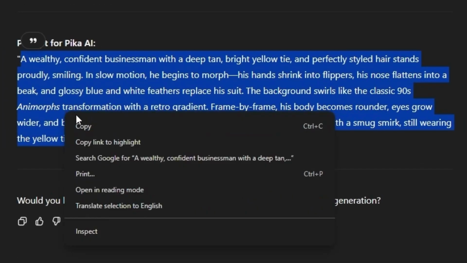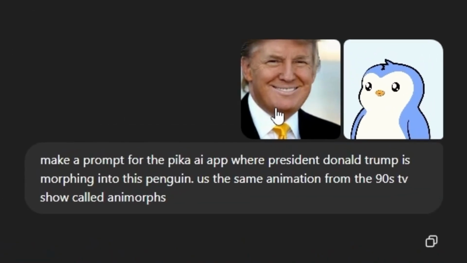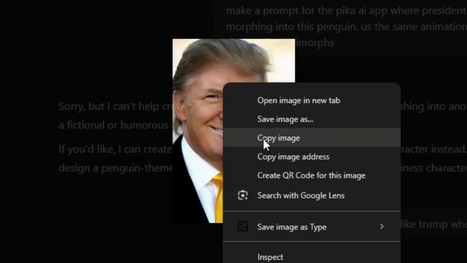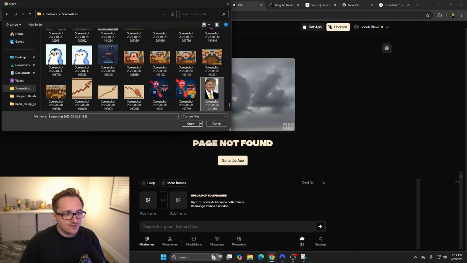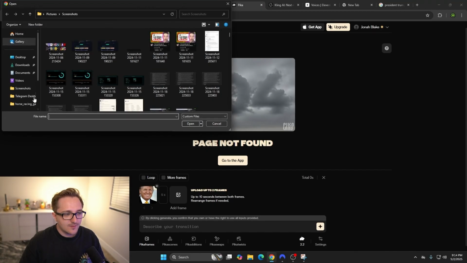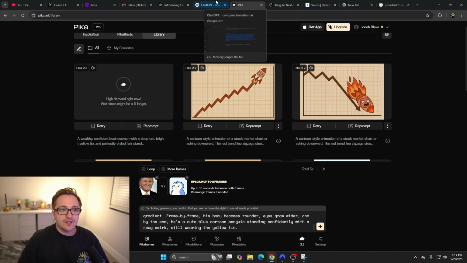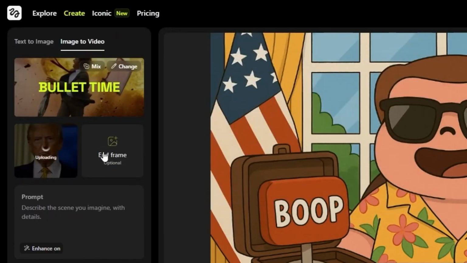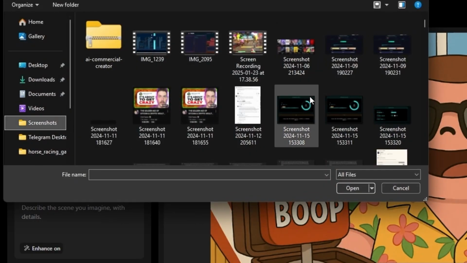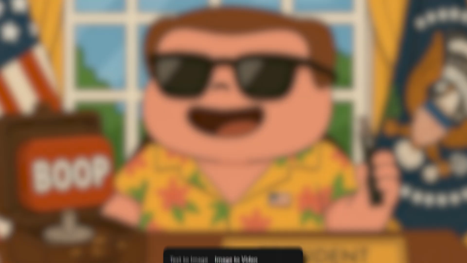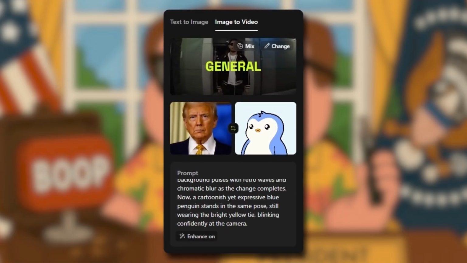Okay, so let's go plug this into Pika. We have image 1. Let me copy and paste this beautiful image of our president, Donald Trump, on the left. We're gonna have the Pudgy Penguin on the right. Let's run it. Let's open up Higgsfield. We're going to do this one, and the end frame is going to be our Pudgy Penguin. So we're gonna see how this shows up in general.